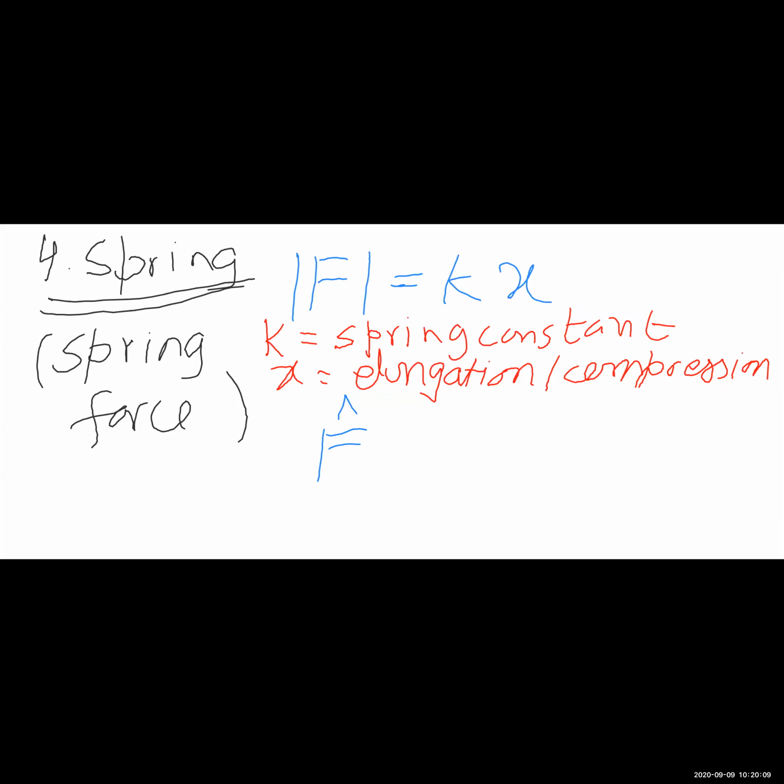X is the elongation or compression from the natural length of the spring. Right? So every spring must be associated with a natural length. The natural length of the spring is the length of the spring when no forces are acting on the spring. The moment forces begin to act on a spring, its natural length will change, and the change of length will be given by this x. Okay?